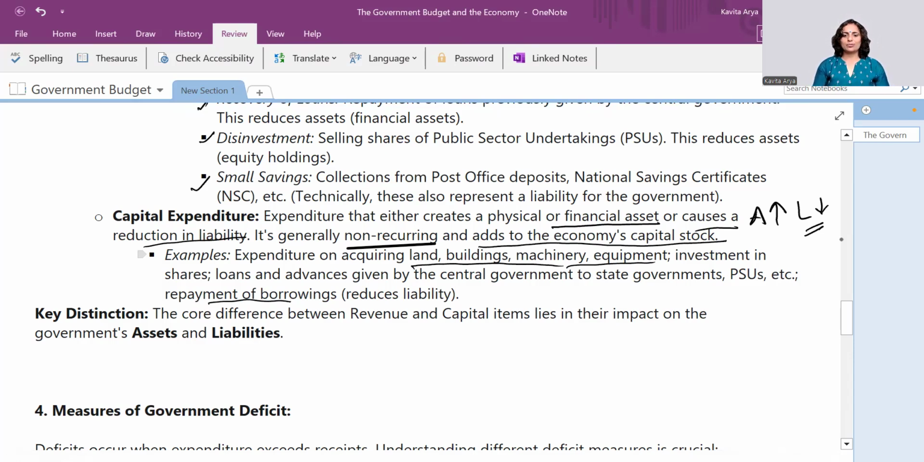Fine. So now we are very much clear with the components of the budget. What do you mean by the term capital, the revenue, the expenditure, receipt, the nature, the examples? So we'll continue this session with the measures of government deficits in the next video.